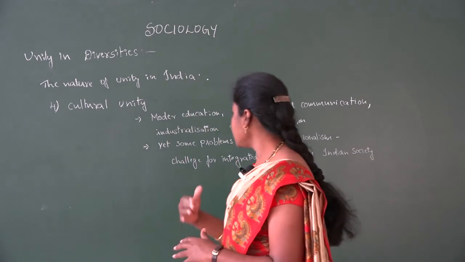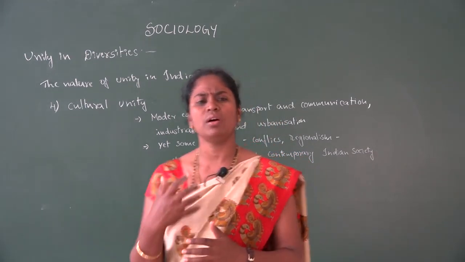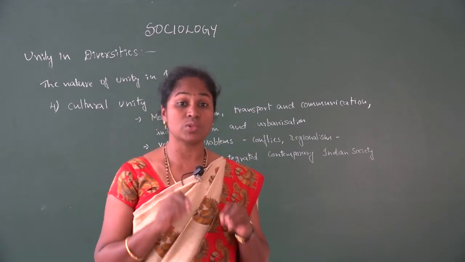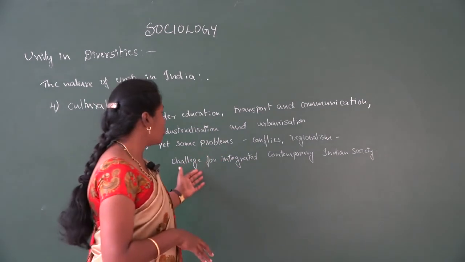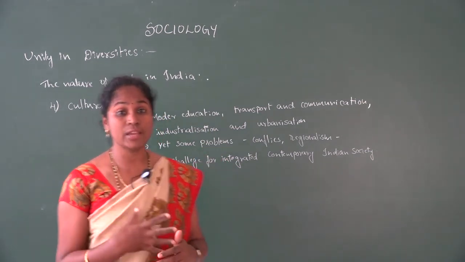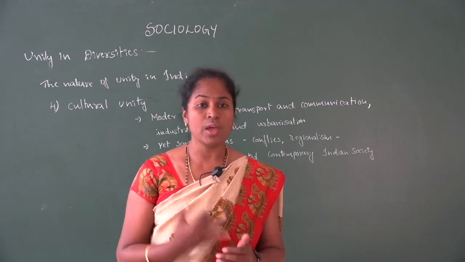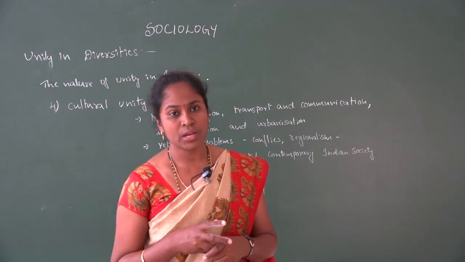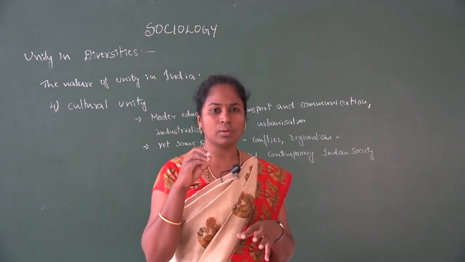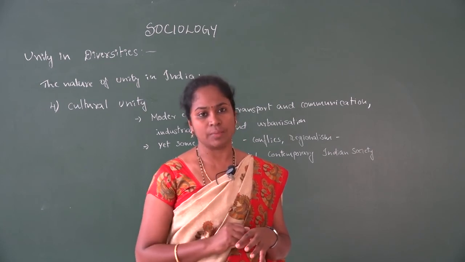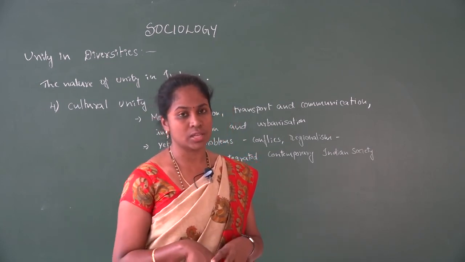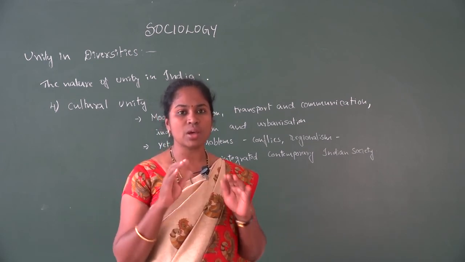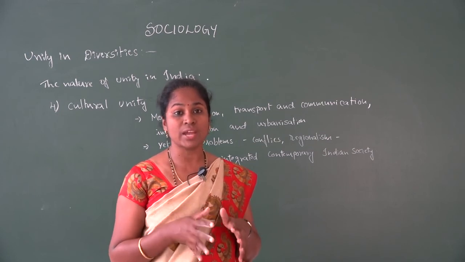And also we can say there are some challenges for this. Even with unity among the people, we can still say there are some problems which the society faces. That is because of the conflicts which we can see, like religious conflicts, and some of the conflicts between the groups, regionalism. These are some of the challenges which the society is facing. In the present contemporary Indian society, there are some groups, communalism which we can see, then regionalism. So these are some of the problems which the present society is facing.